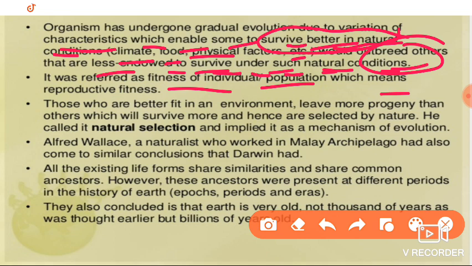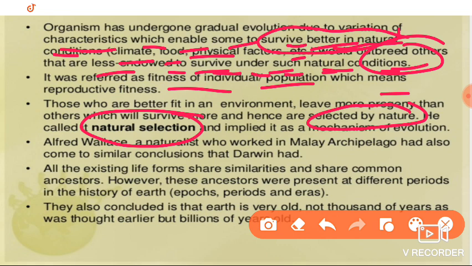If the parents are fit, they are able to produce more and more young ones, and those young ones survive more and more. That is selection by nature, and he gave the term natural selection.